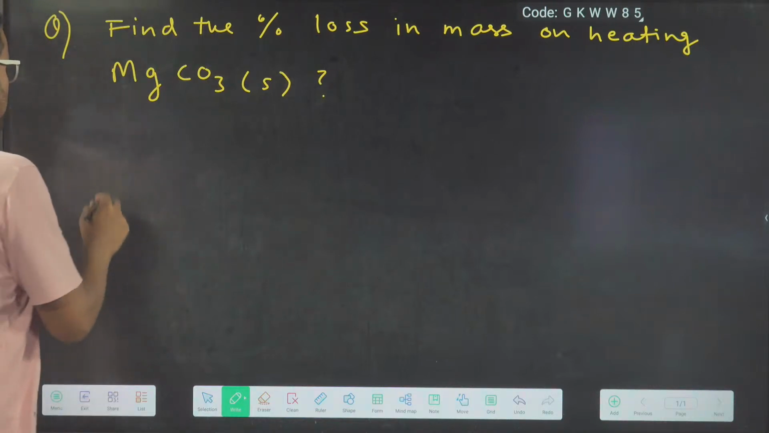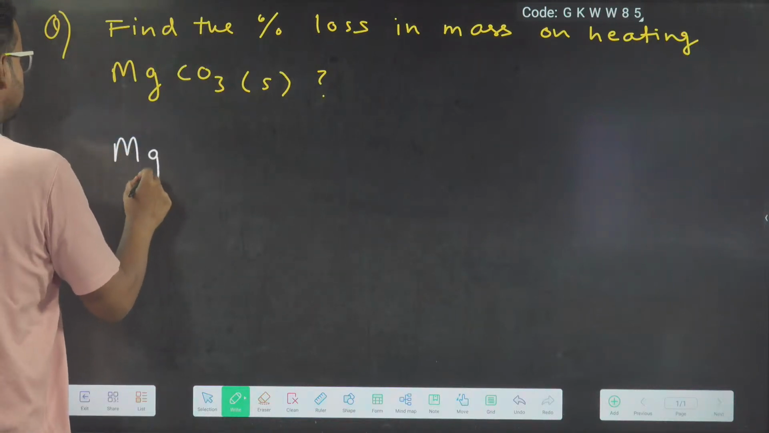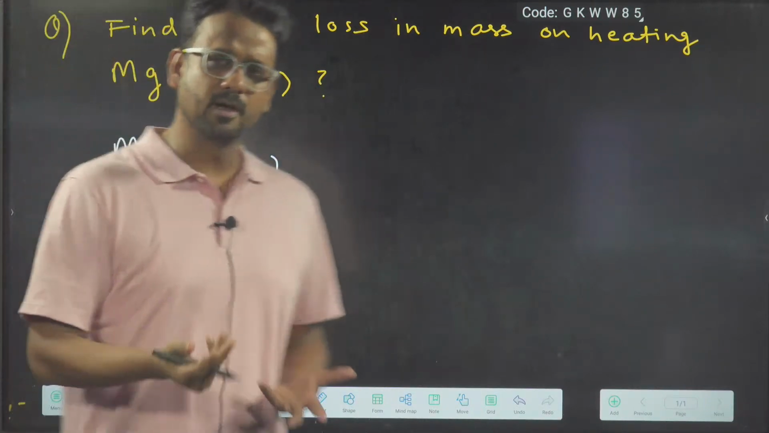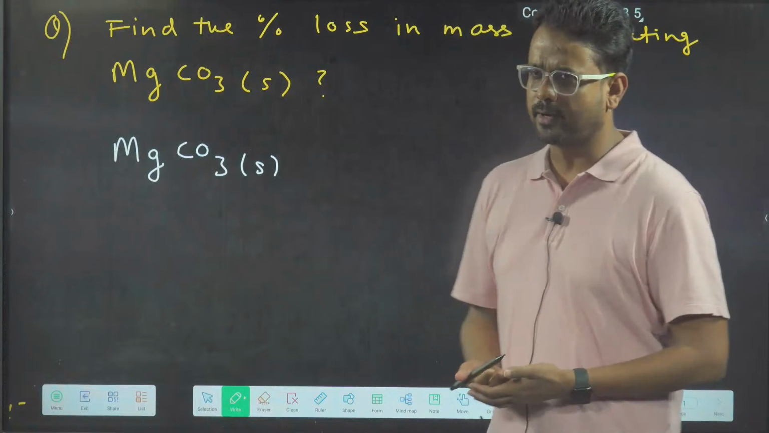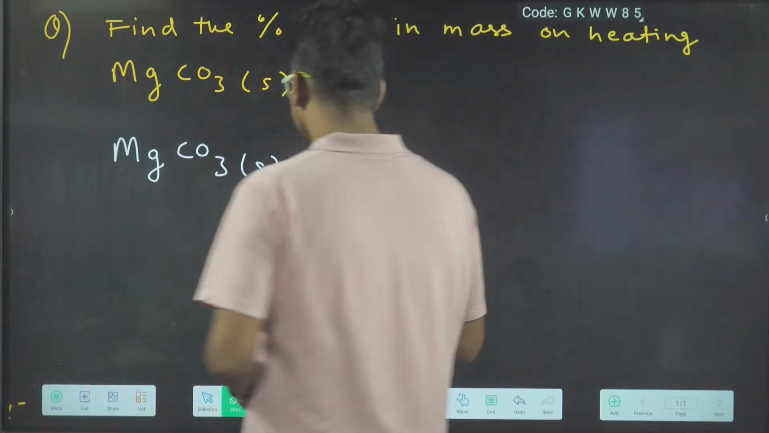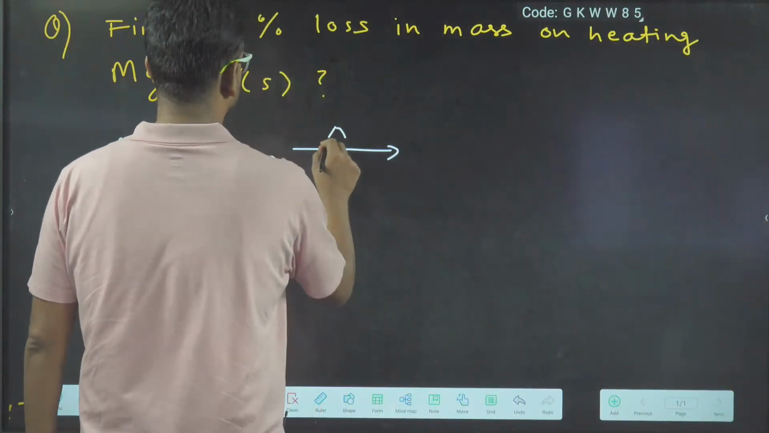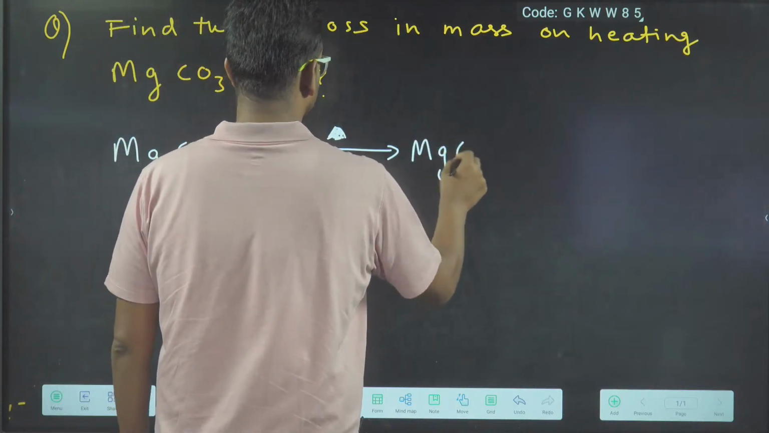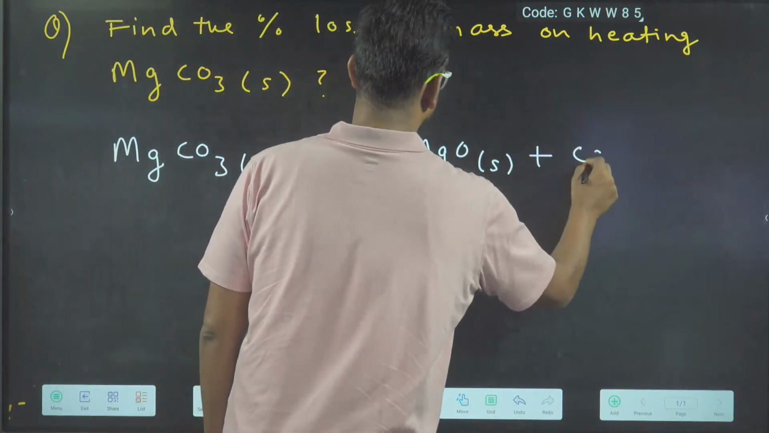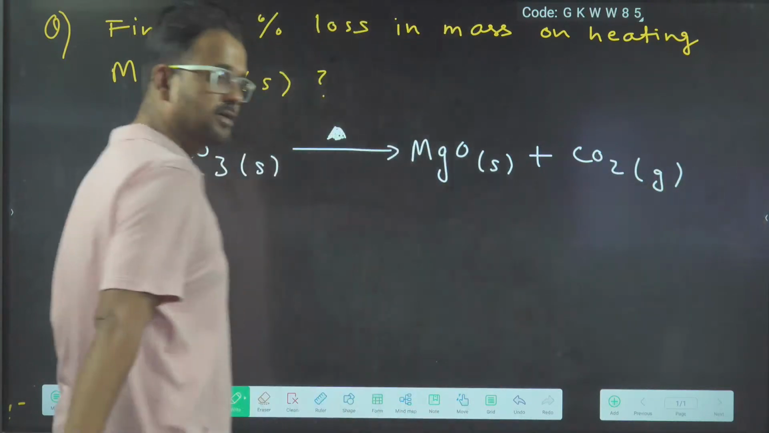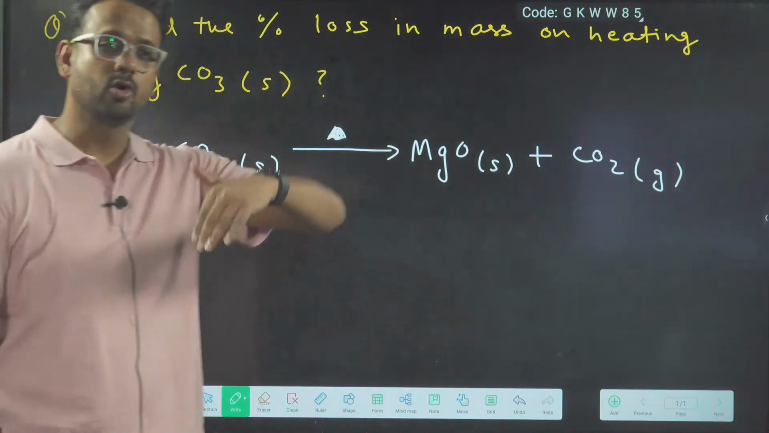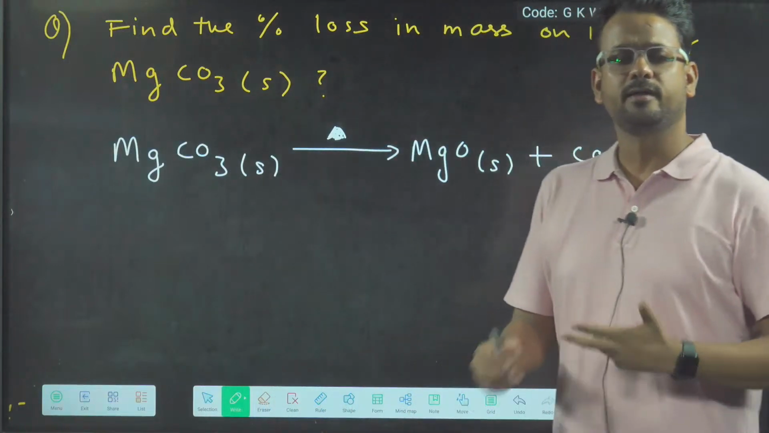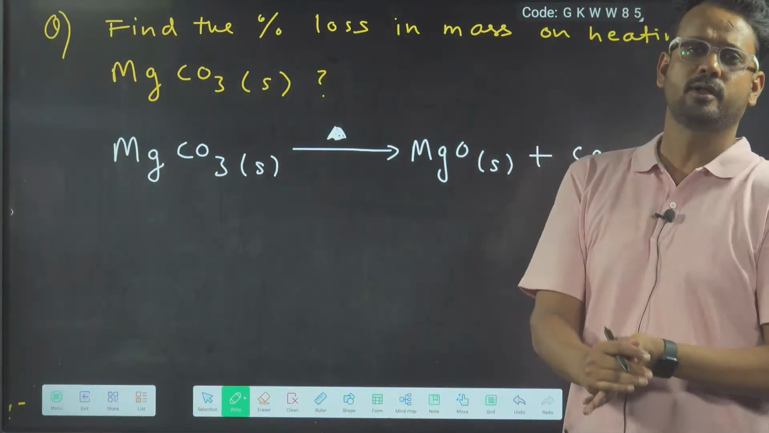MgCO3 solid. So boys and girls, MgCO3 solid upon heating, the reaction will be similar to calcium carbonate. Okay, same kind of reaction will take place. So MgCO3 upon delta, means heating, this triangular sign, will go into MgO solid plus CO2 gas. Okay, this is the reaction which will take place. And like I told you yesterday, that for loss in mass, we assume that the reaction is being carried out in an open vessel.